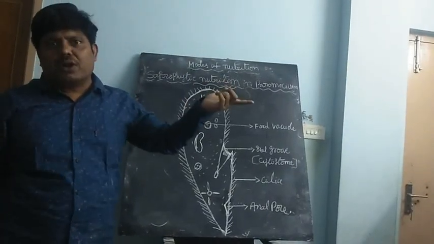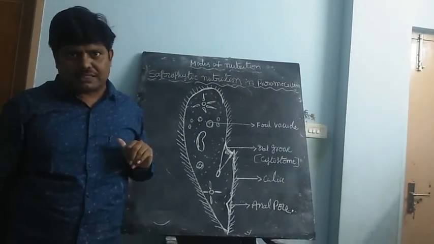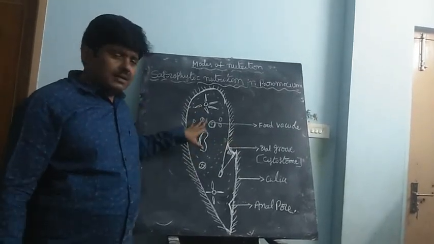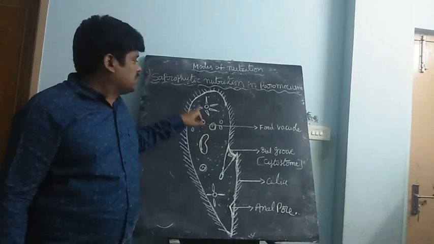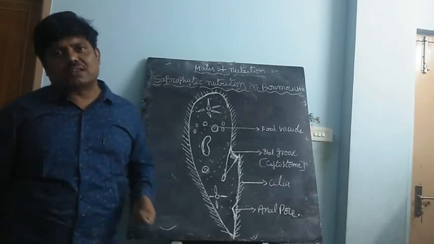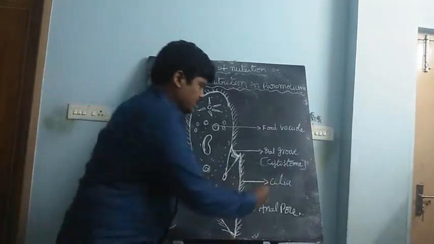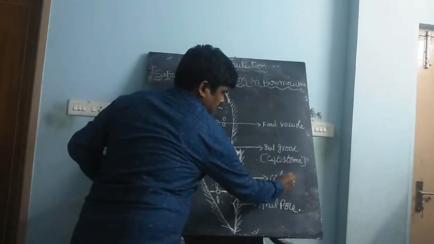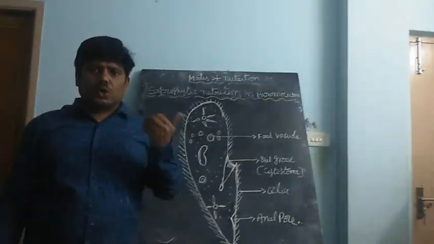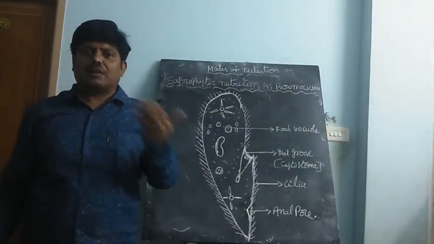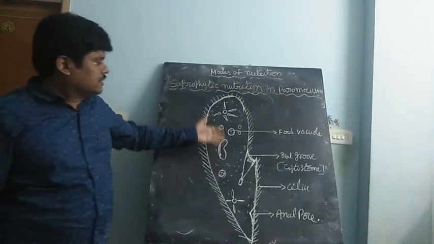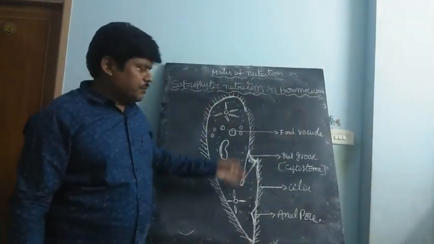But in the amoeba body, there are no locomotory organs for capturing food. Here, in the paramecium, the entire body has tiny hair-like structures present. Those structures are called cilia. Those cilia only help the locomotion of the paramecium. That means they can move with the help of the cilia.